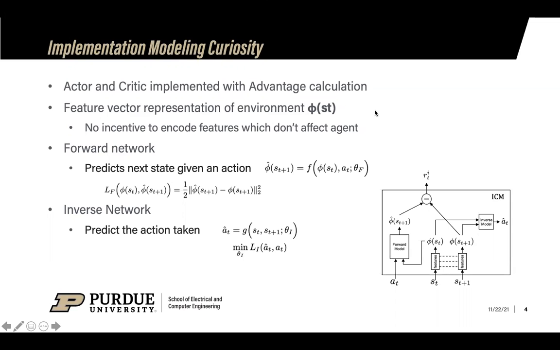The key takeaway here is that if the agent fails to predict its action correctly, we give a high curiosity reward signal. This signal enables the agent to explore much more effectively.